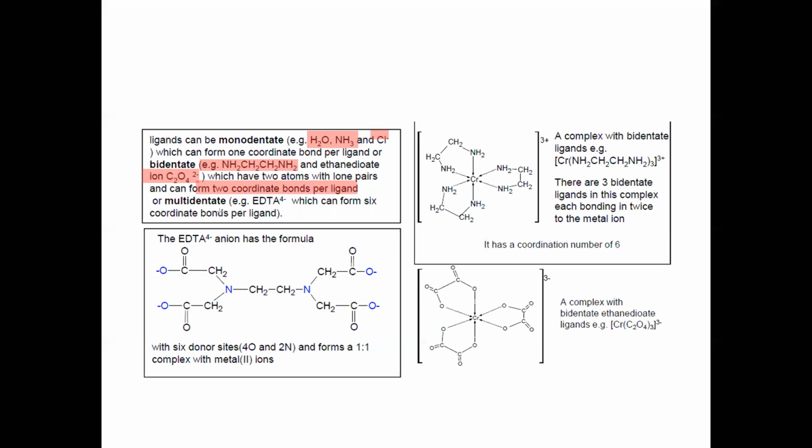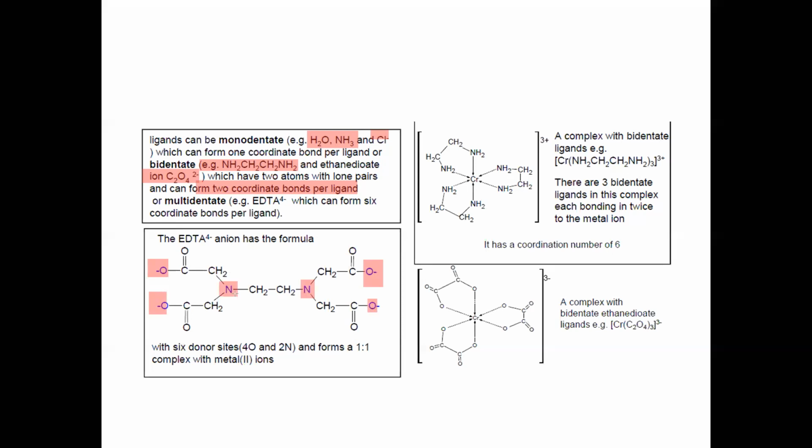And multi or polydentate, like EDTA. This is the structure of EDTA, the abbreviation for a compound. EDTA can form a bond from this side, 1, 2, 3, 4, 5, 6.